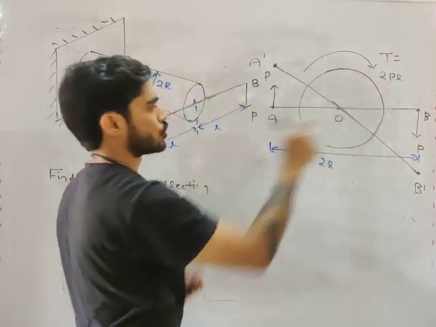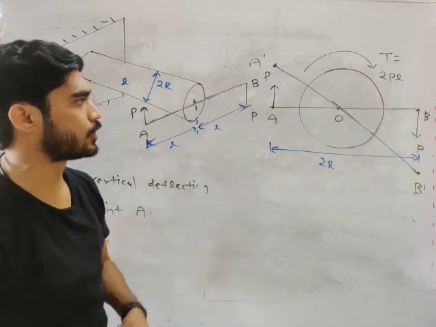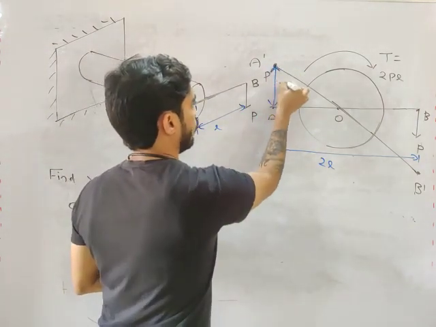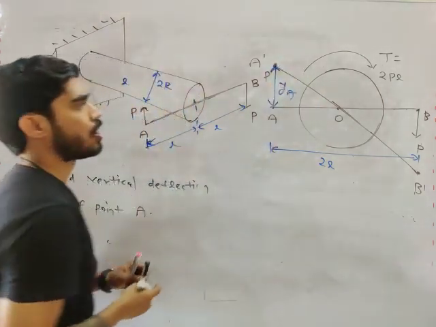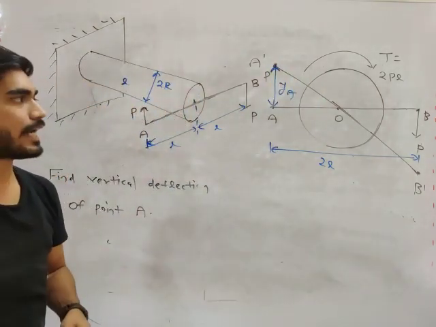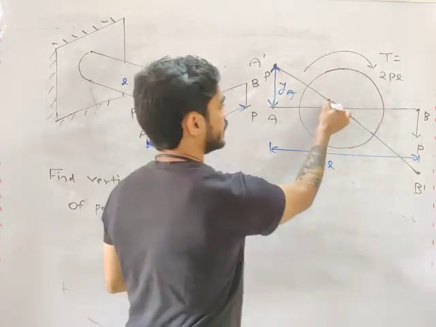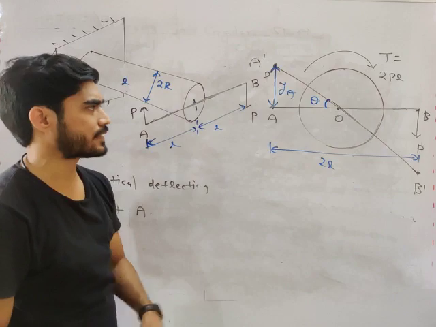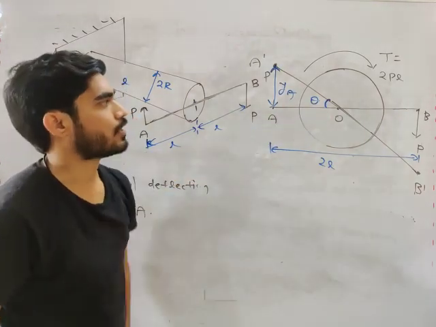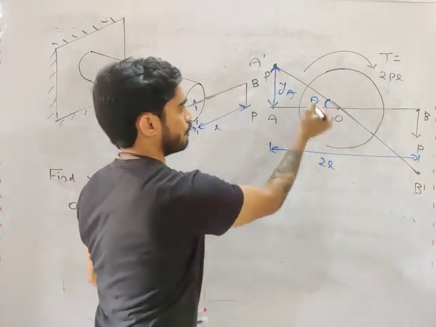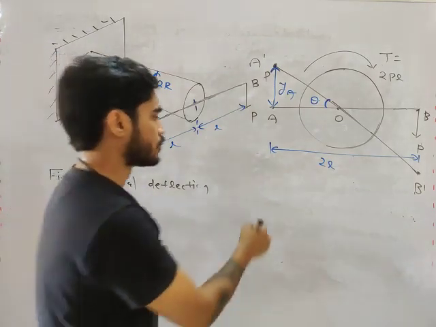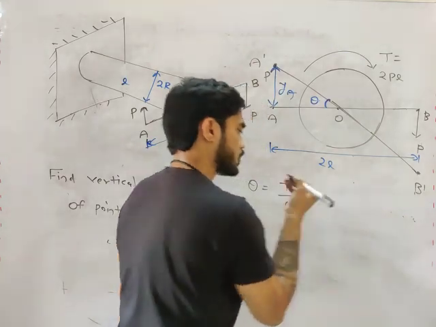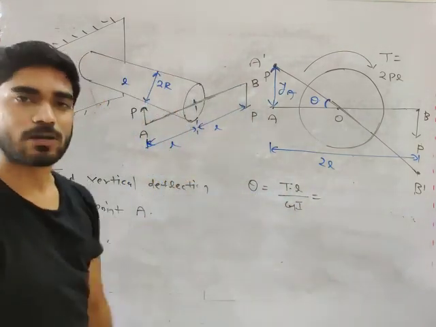So AB will reach A dash B dash. Now what do we need to calculate? We need to calculate this distance, my friend, YA, the deflection of point A. And how can we calculate YA? Using this angle, theta. What is theta, my friend? Angle of twist. So in order to calculate YA, you can use this triangle. First you need to calculate theta. What will be theta? TL by GJ, right? Very easily you can calculate theta.